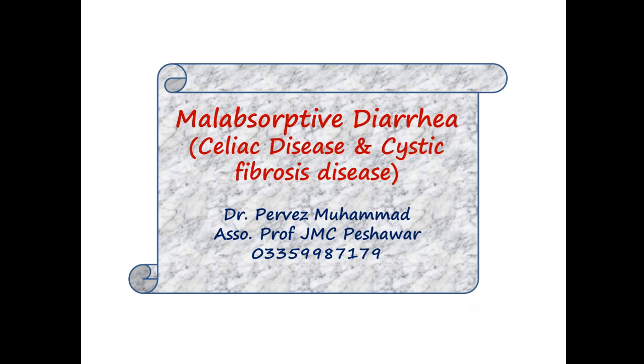Today we are going to discuss diarrhea, and particularly the diarrhea that is associated with malabsorption. We know that diarrhea is a common condition that occurs as a complication of various intestinal diseases, and today we will discuss two very important diseases: celiac disease, which is an immune mediated disorder, and cystic fibrosis, which is a genetically inherited disease.